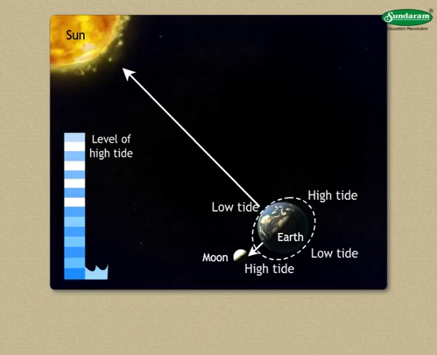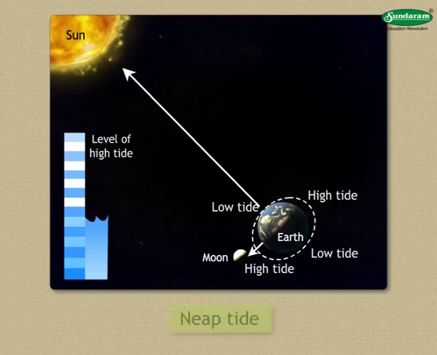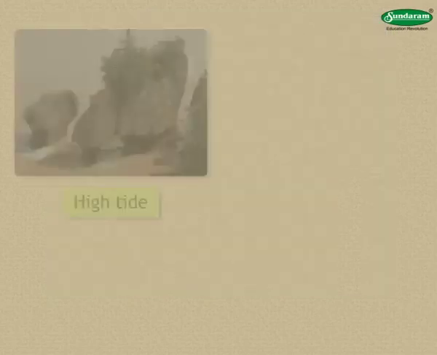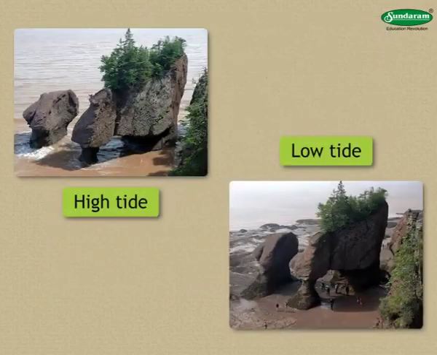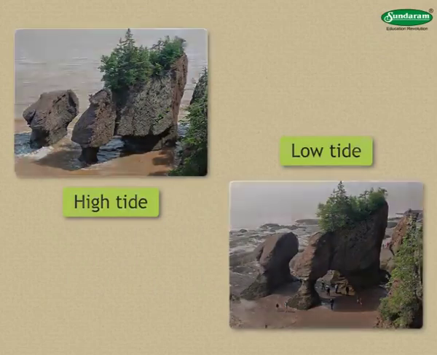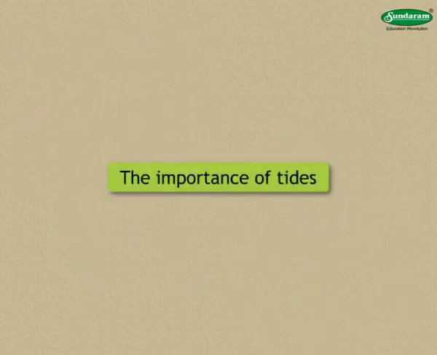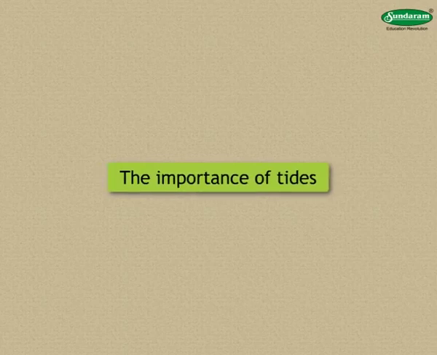Therefore, during the high tide generated on these days, the water level has a lower rise, and the low tides also have a lesser fall. This type of tide is called neap tide. Note that the difference in the water level at high and low tides is greater in spring tide and lower in neap tide. We shall study about the importance of tides.